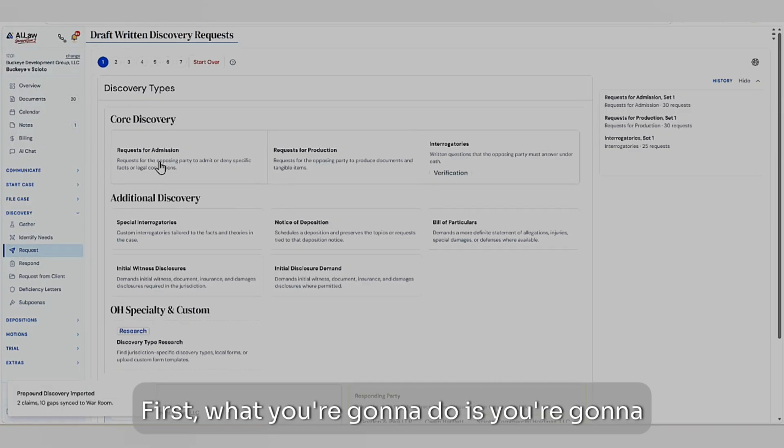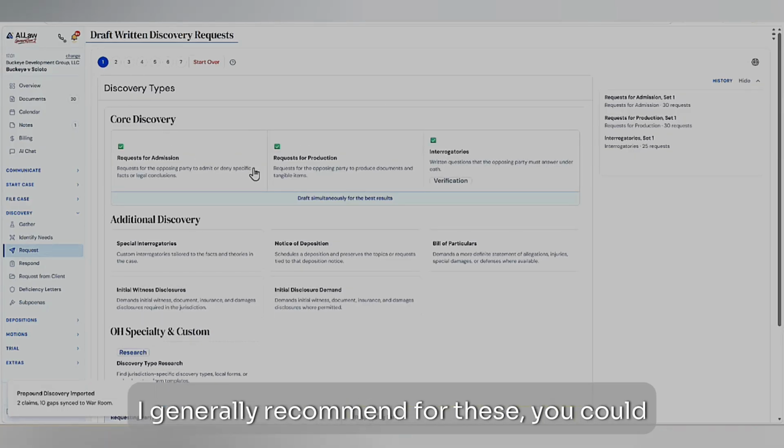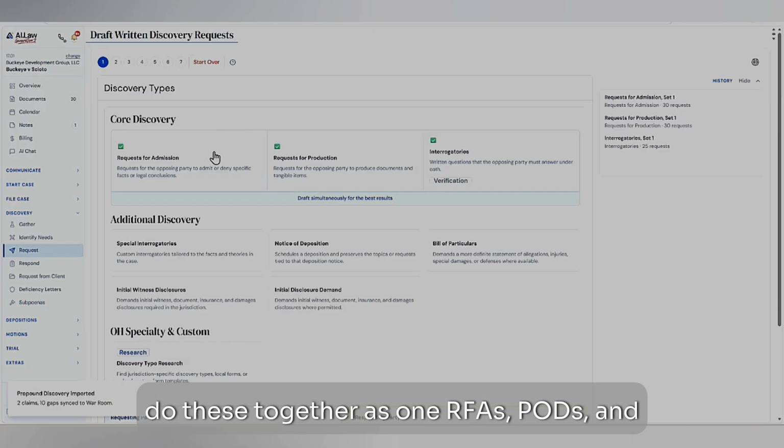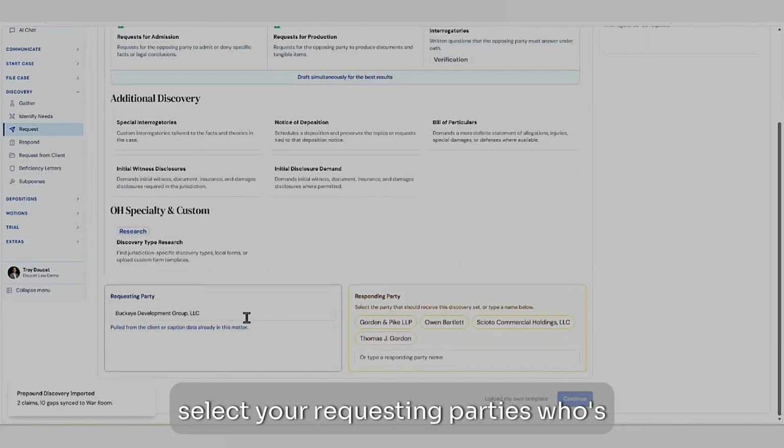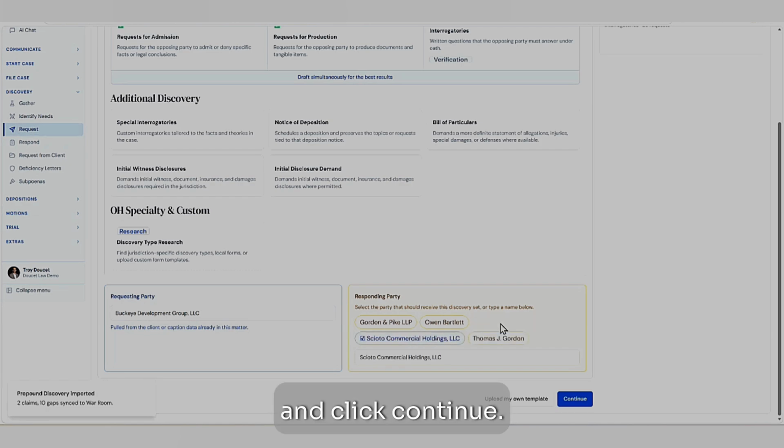First, what you're going to do is select the type of discovery you want to draft. I generally recommend for these, you can do these together as one, RFAs, PODs, and interrogatories. Then you can select who the requesting party is, who's receiving it, and click continue.